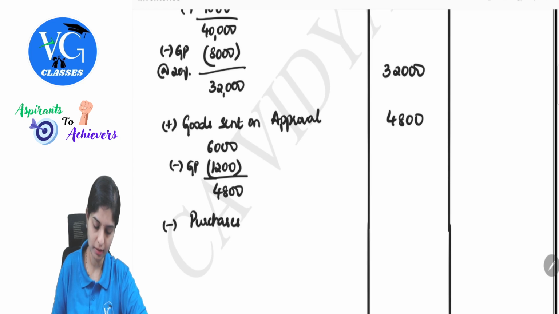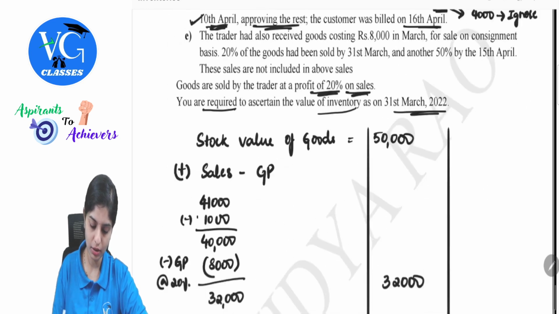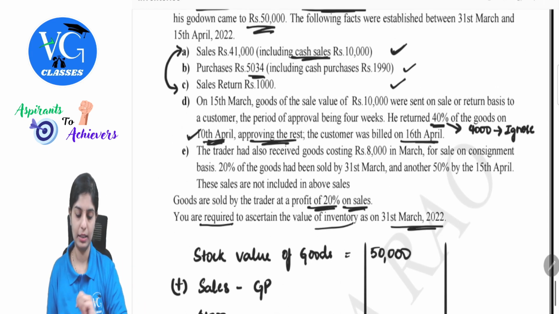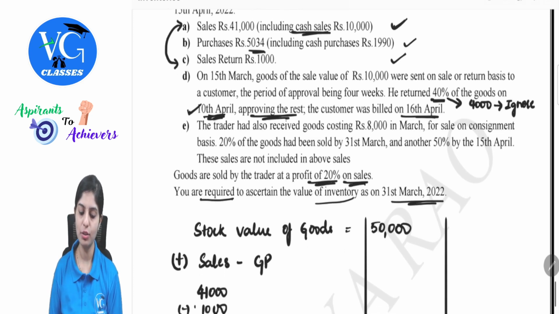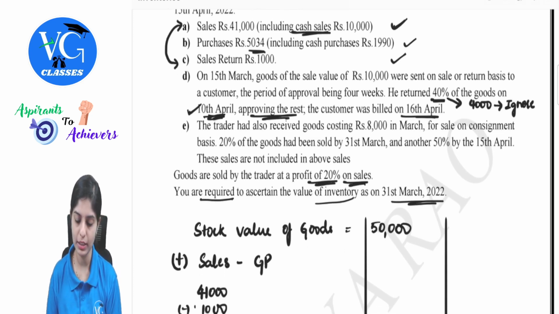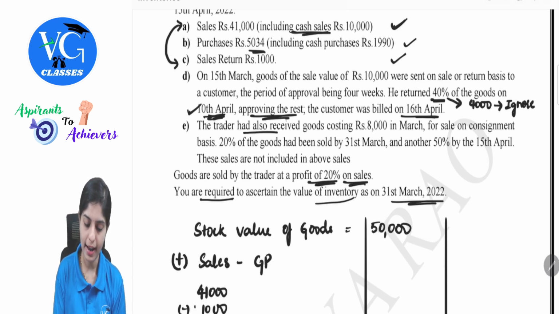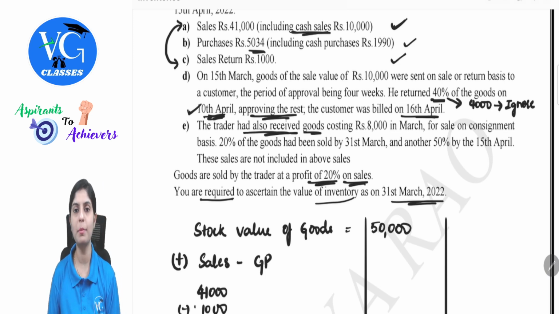Purchases 5034. Next, the trader had also received goods costing 8,000 in March for sale on consignment. So in this case, the trader had received goods on consignment. Remember, I told you about two parties, consigner and consignee. When the wording says the trader received the goods, the trader here is acting as a consignee.